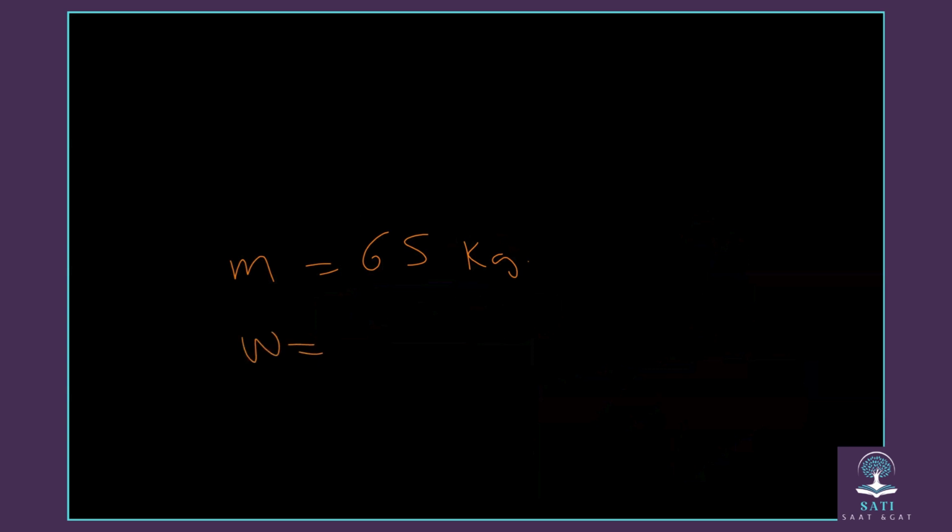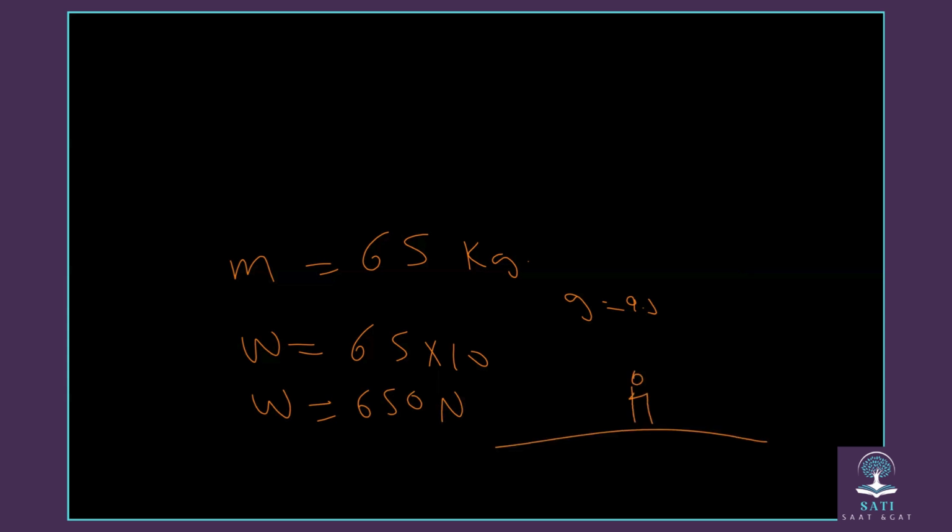So weight equals mass times acceleration, which is 65 times gravity. Gravity can be 9.8, it can also be rounded to 10. So the weight of this person will be around 650 Newton. What does that mean? That means if this person is on the ground, he is exerting a force on the ground that equals 650 Newton, down.